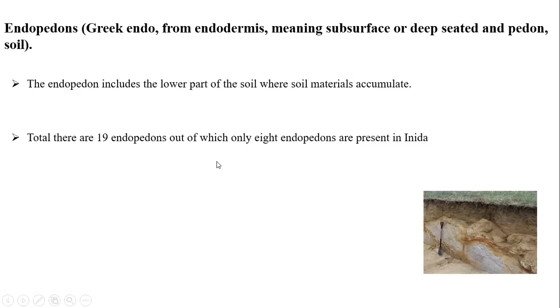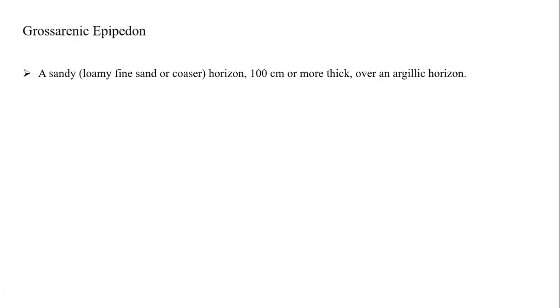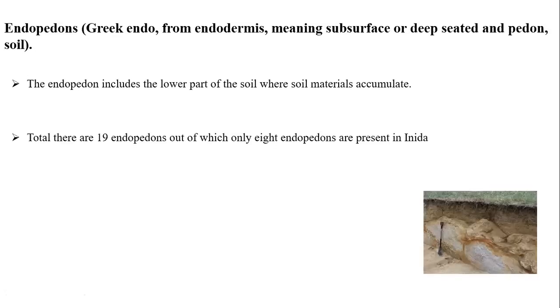Next, endopedons. Right now we are going to see about the endopedons. Up to here we have completed the epipedons. If you have any questions regarding epipedons, we can clear them, and later on we can go to endopedons. As per the Greek, endo means inside, another meaning subsurface or deep-seated, and pedon means soil. Endo means inside, the subsurface horizons. So any questions regarding epipedons? I hope no. I will continue the lecture on endopedons.